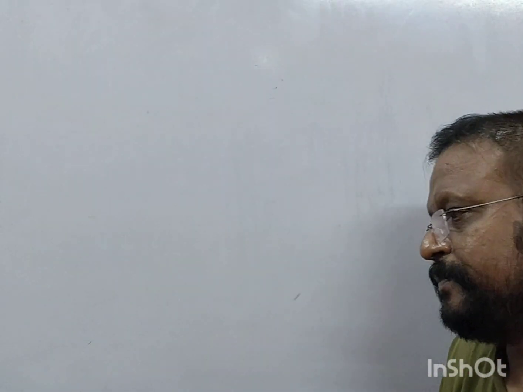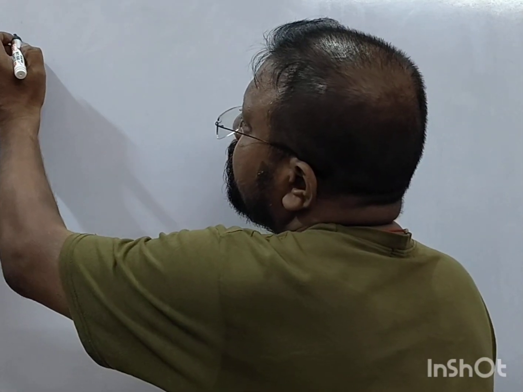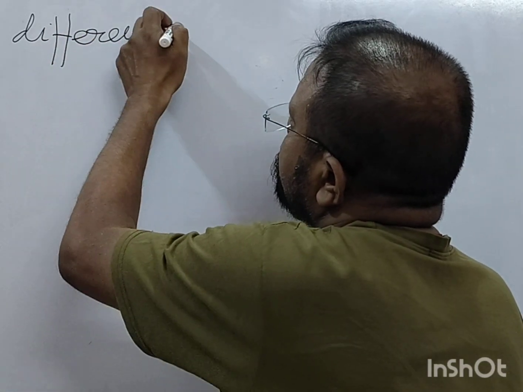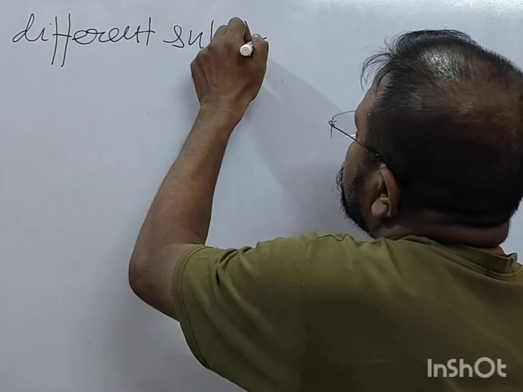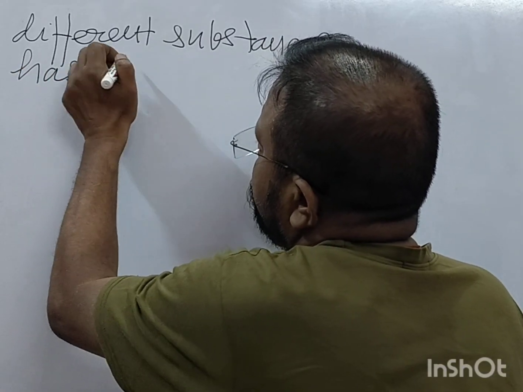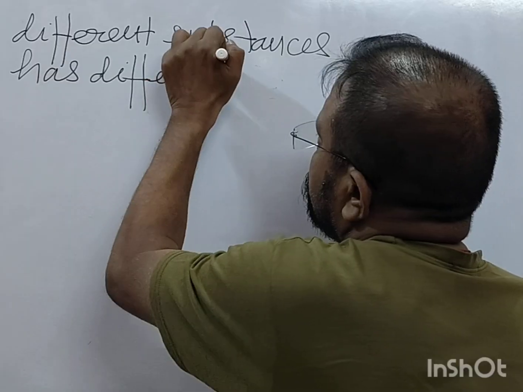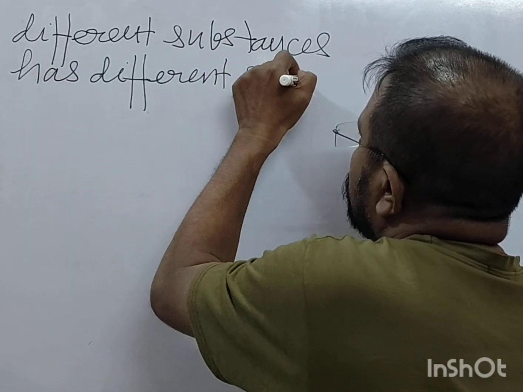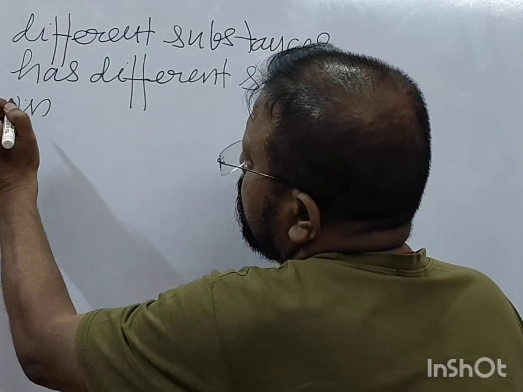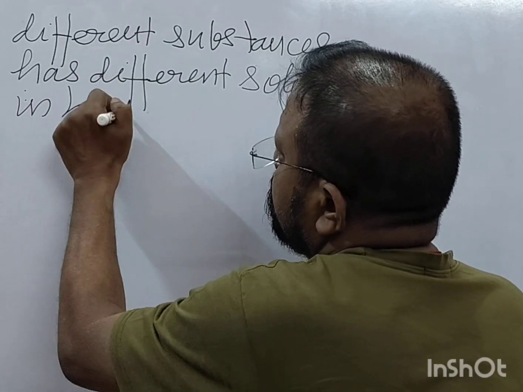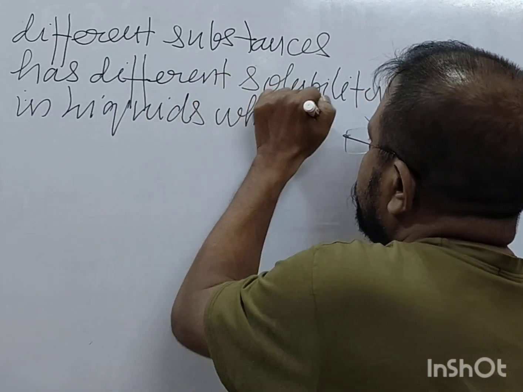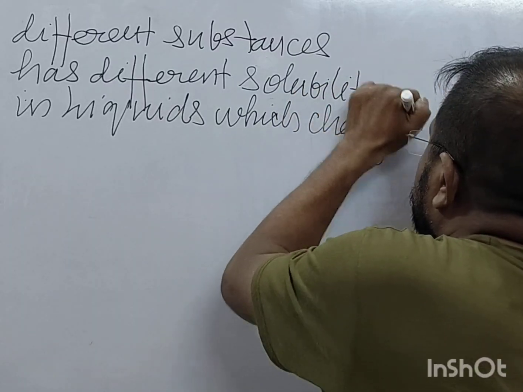And different substances have different solubility in liquids, which changes with temperature.